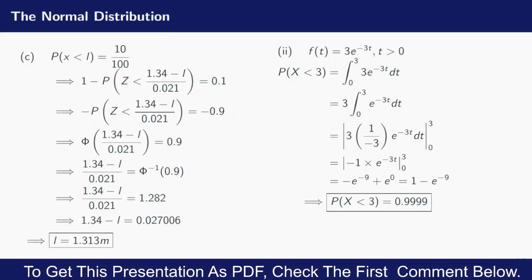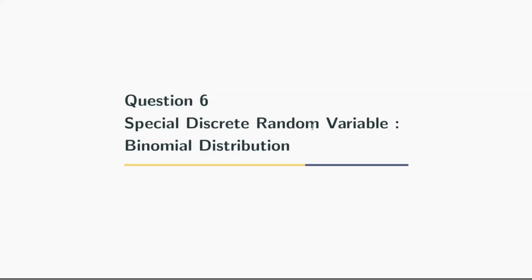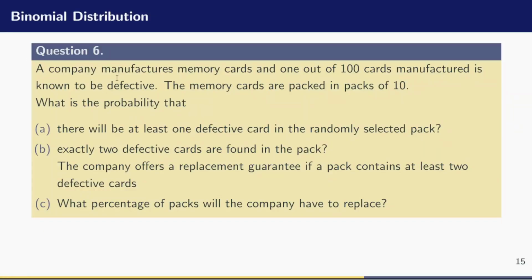Let's move on to question 6. Question 6, special discrete random variable, binomial distribution. The question reads: a company manufactures memory cards, and 1 out of 100 cards manufactured is known to be defective. The memory cards are packed in packs of 10. What is the probability that A, there will be at least 1 defective card in a randomly selected pack? B, exactly 2 defective cards are found in the pack. The company offers a replacement guarantee if a pack contains at least 2 defective cards. C, what percentage of the packs would the company have to replace?